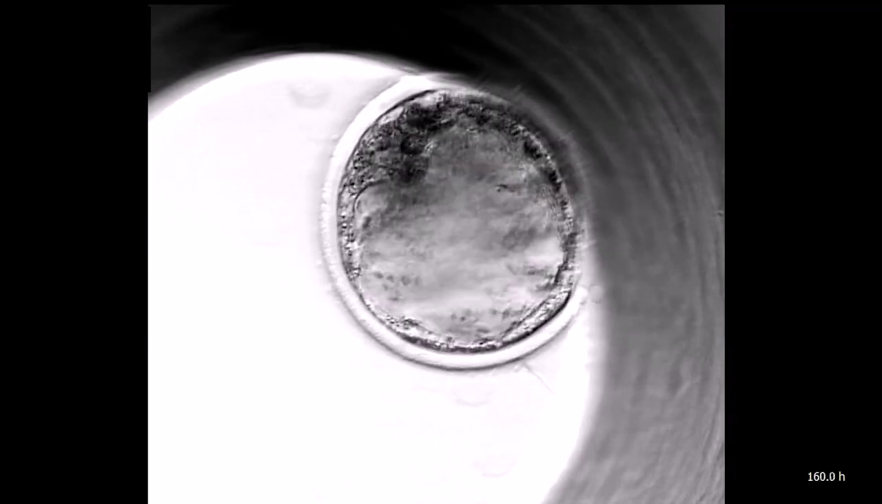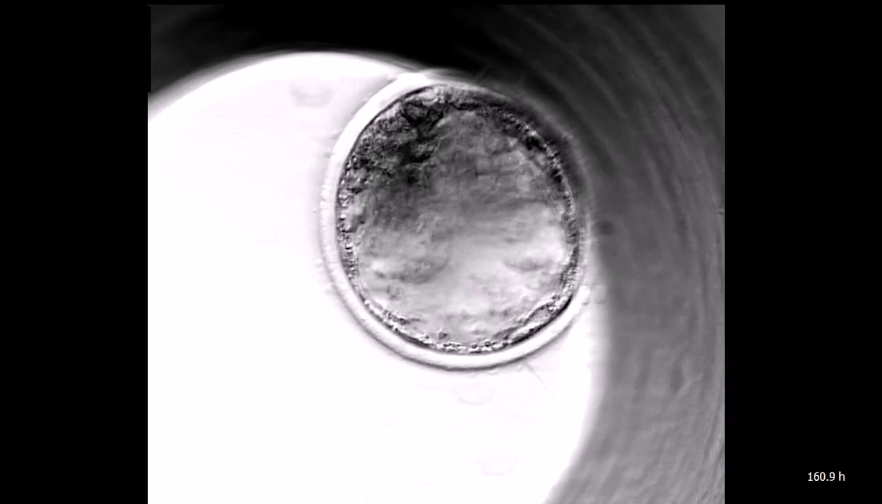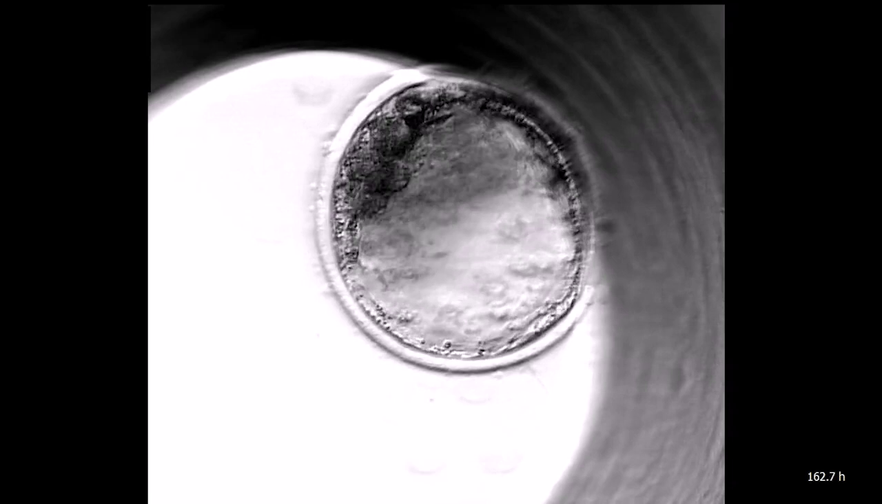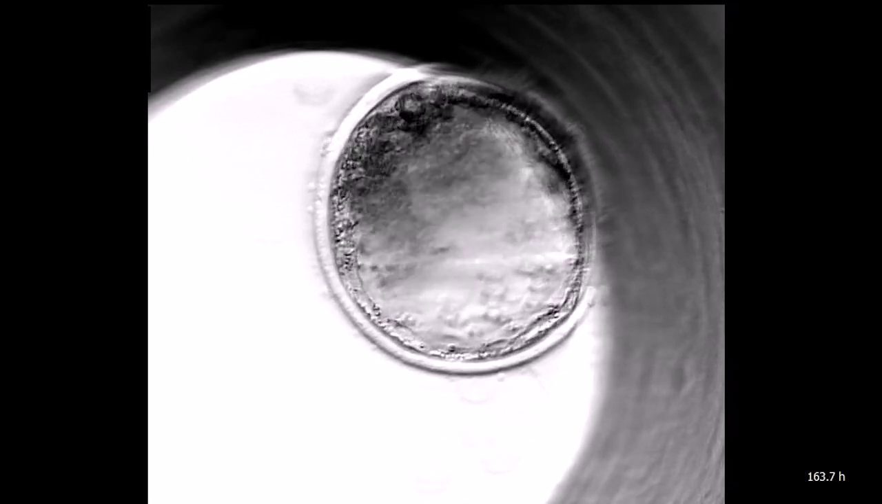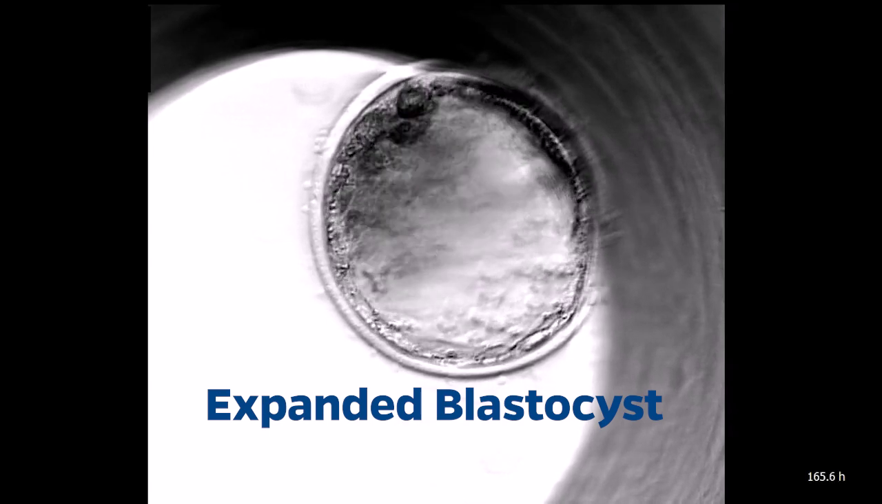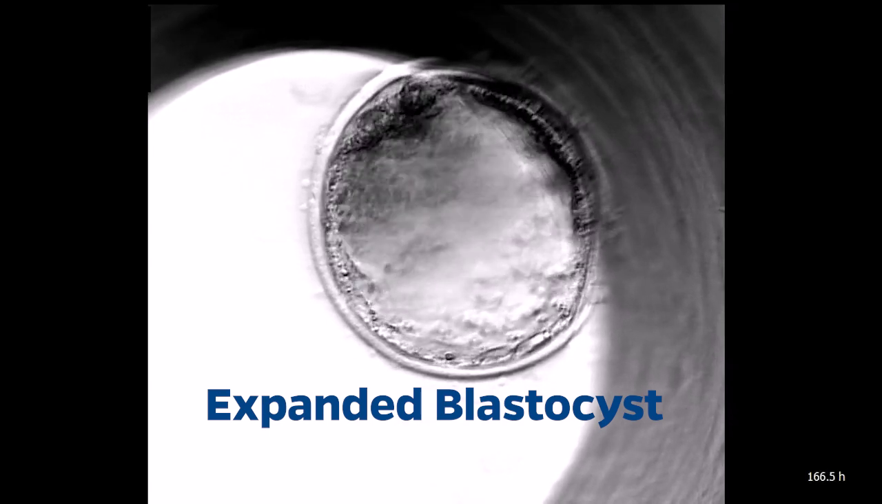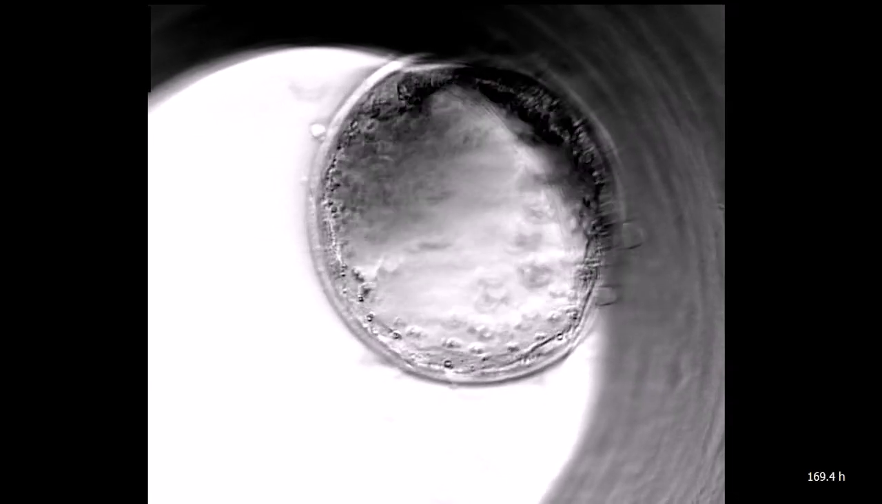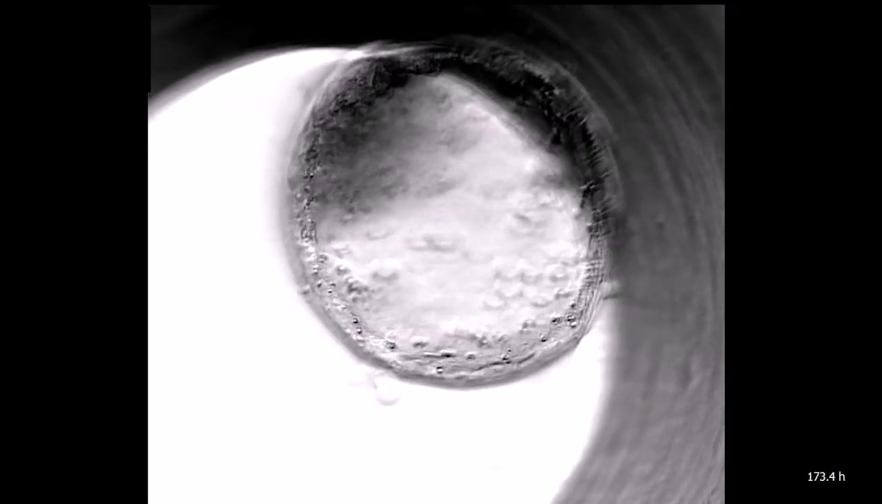See how as the blastocyst continues to grow in volume, the zona pellucida starts to thin and the embryo continues to get bigger. At hour 160, the blastocyst has greatly enlarged and the embryo is called an expanded blastocyst. Observe that the embryo changes in volume. The blastocyst expands and then deflates, and the process is repeated.